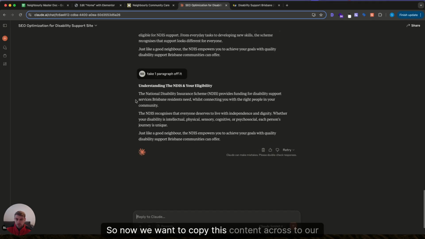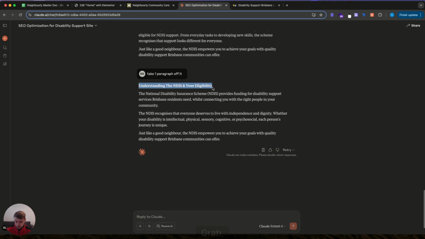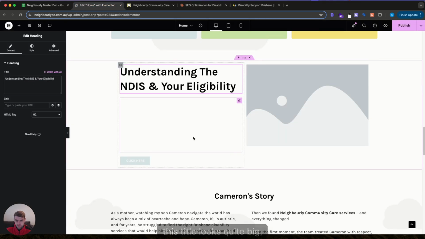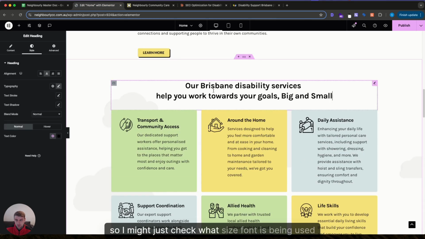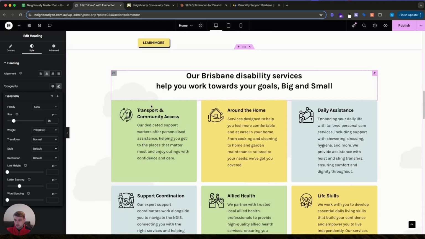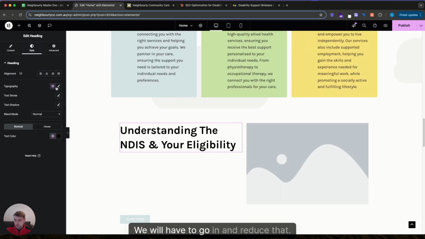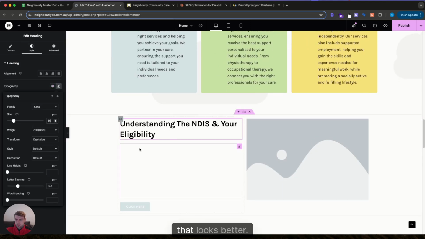So now we want to copy this content across to our website. The title here, we'll add that in. Now this title looks quite big, so I might just check what size font is being used here. So that's 36. So we'll have to go in and reduce that. Yep, that looks better.